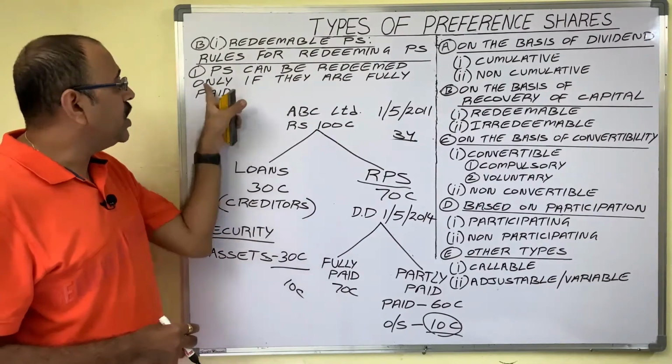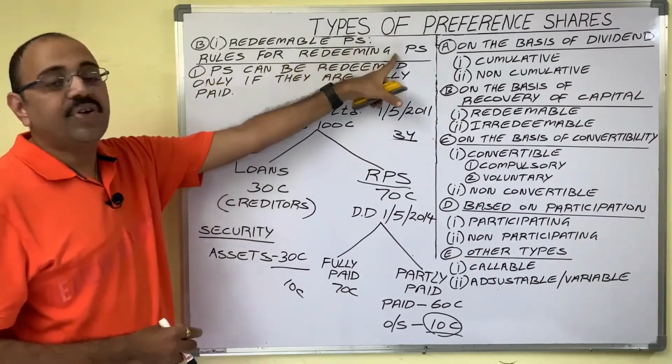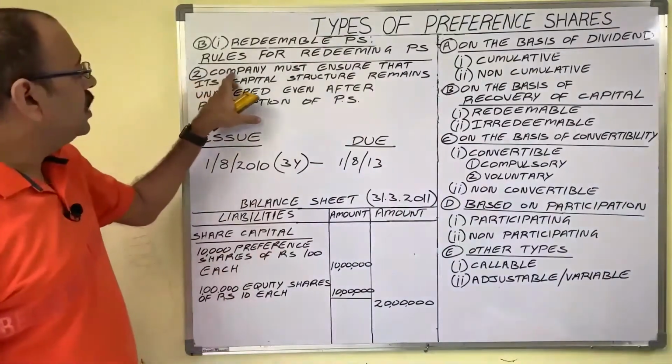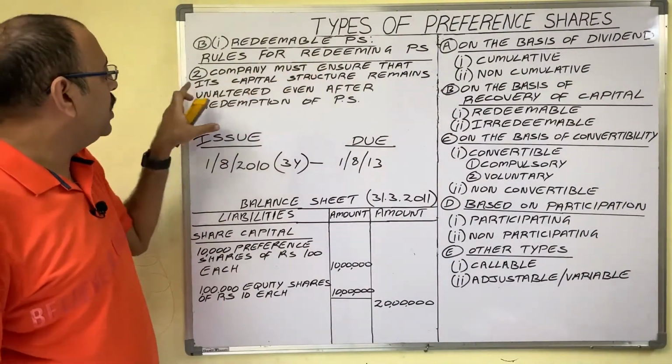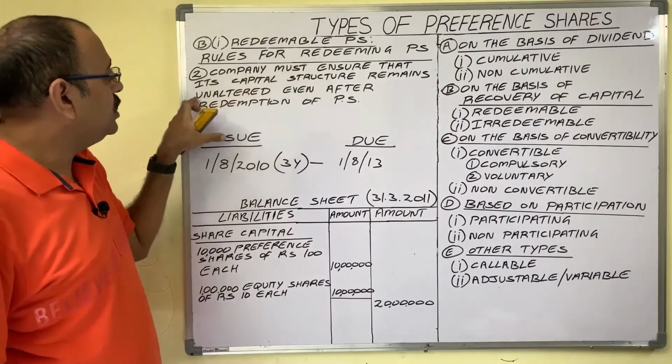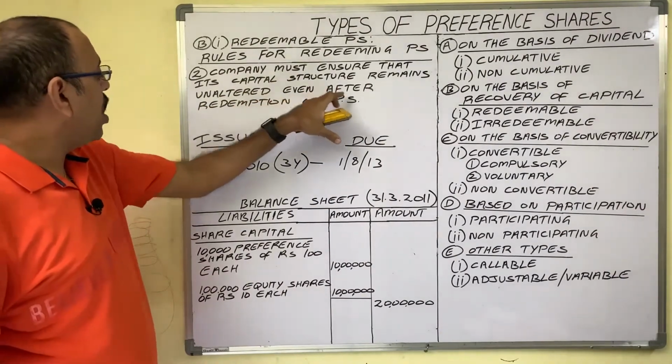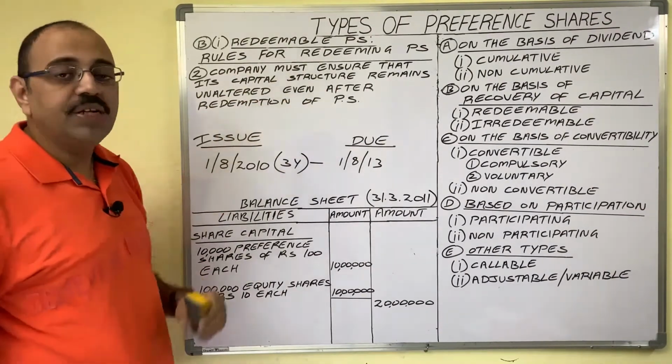Now let us see the second rule for redeeming preference share. Second rule is, company must ensure that its capital structure remains unaltered even after redemption of preference shares.